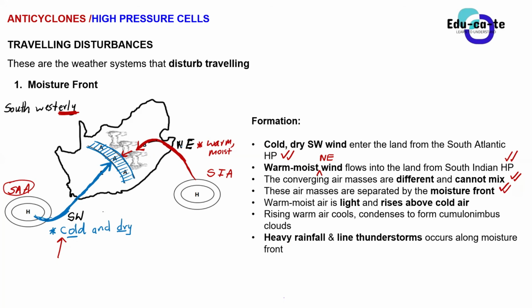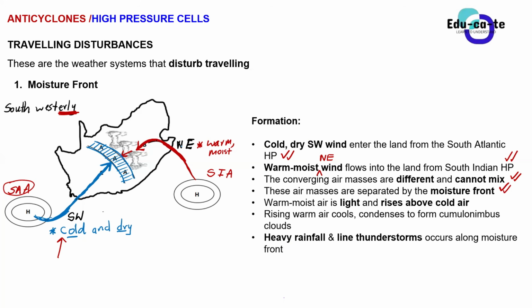So if they say define what a moisture front is, it is simply a boundary that is separating cold, dry southwesterly wind and the northeasterly wind. It is warm and moist. You should mention that as well. The warm, moist northeasterly wind from the South Indian anticyclone.